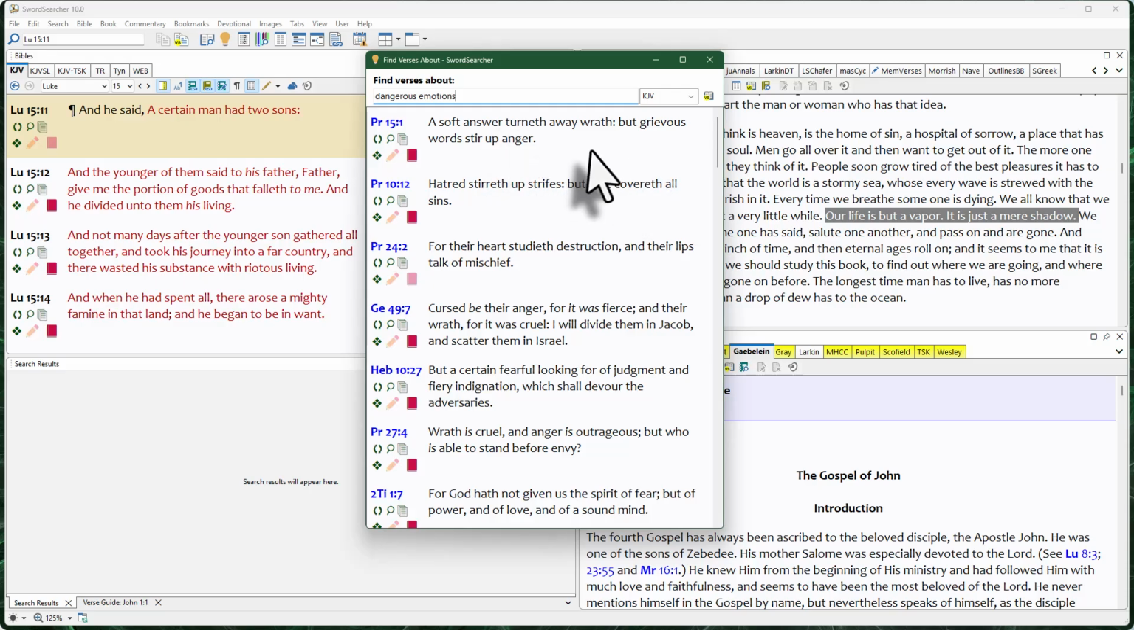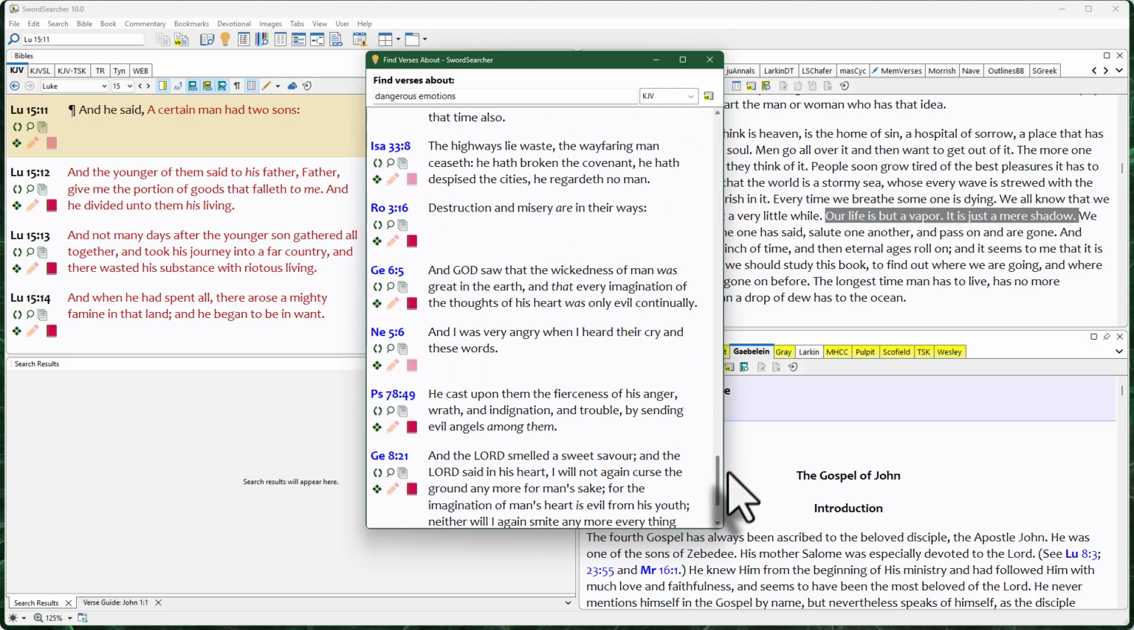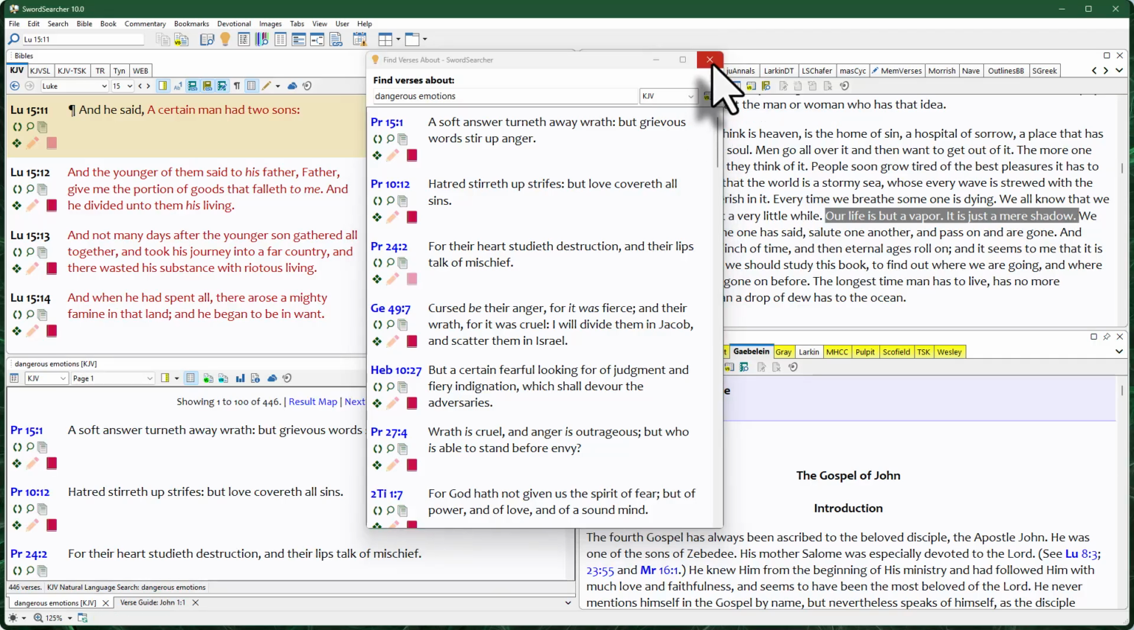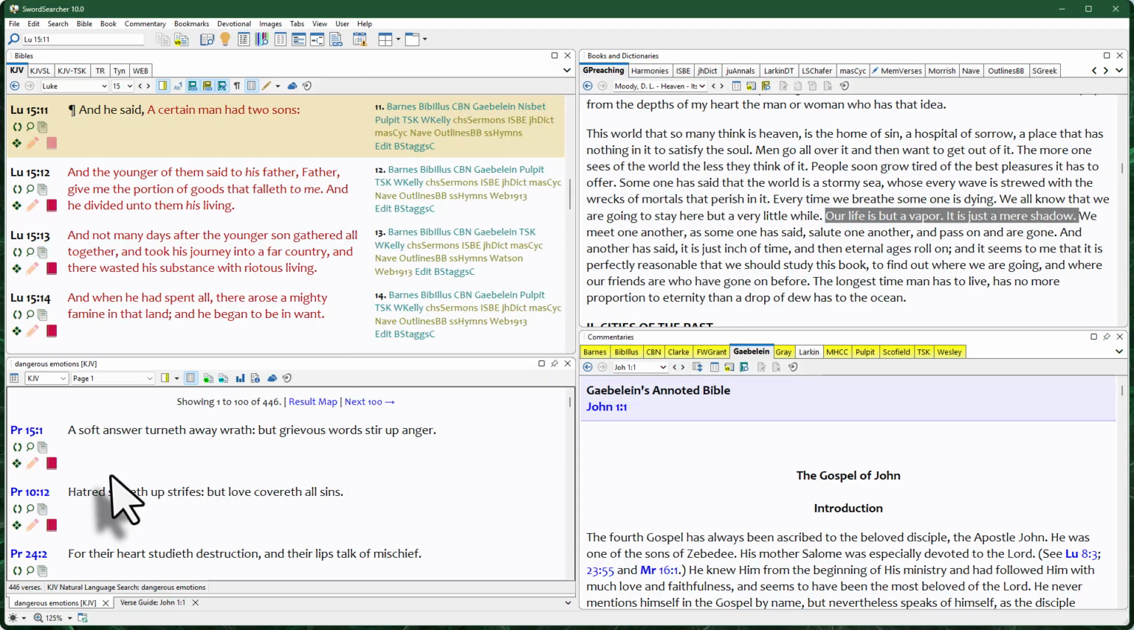Now let's say I want to go real deep. The Find Verses About tool will show you the first 50 matches, and it ranks them based on semantic similarity to what you have typed. But let's just say that 50 is not enough and you want to find more. So this button right here will load this search into a verse list. I'm going to click that, and then I'm going to close this window. And all of those verses plus more are now in a full verse list here. And as you can see in this case, we've actually got 446 verses that we could look at.